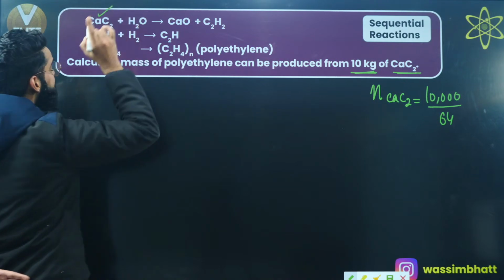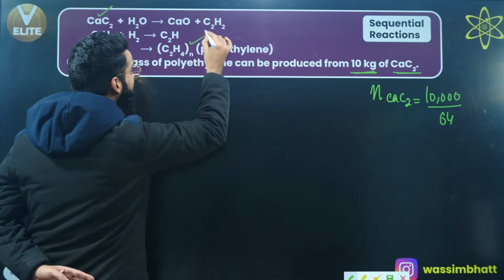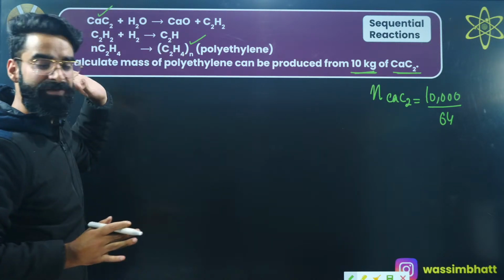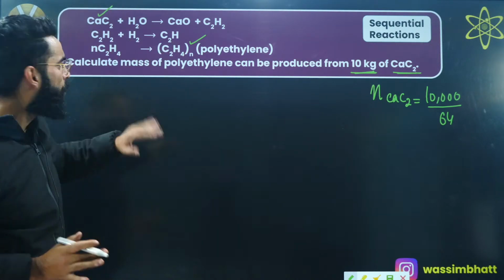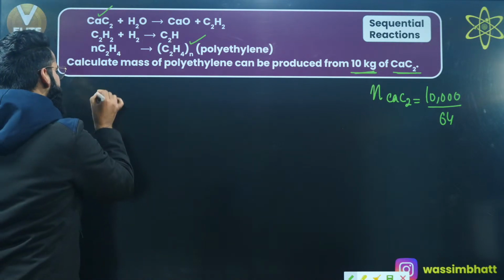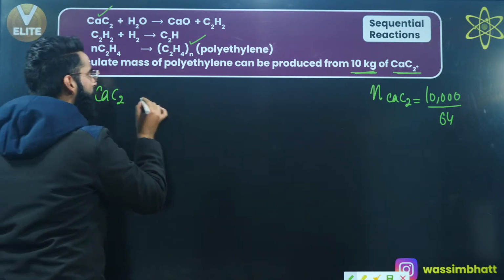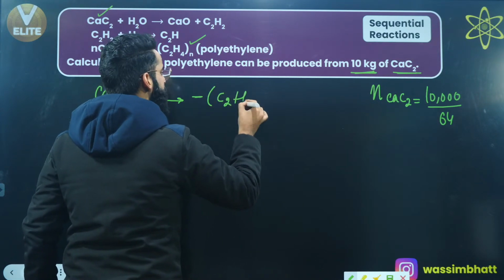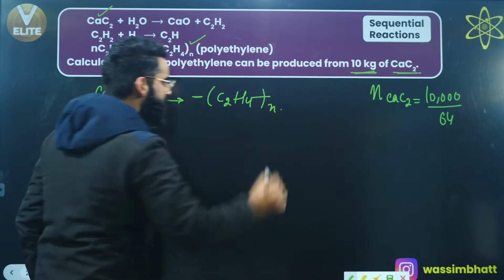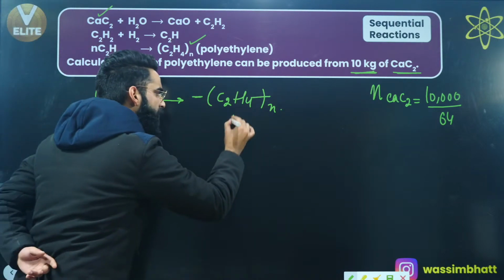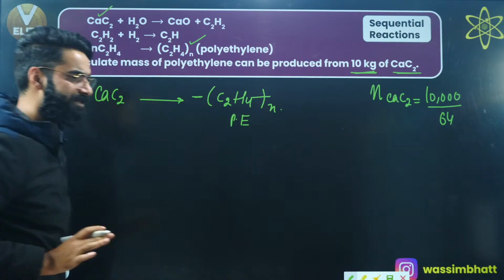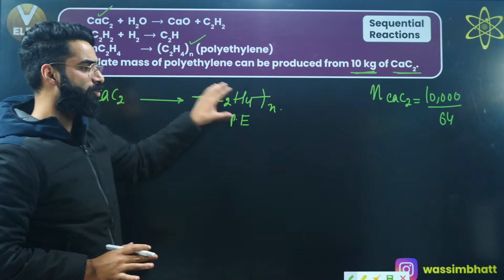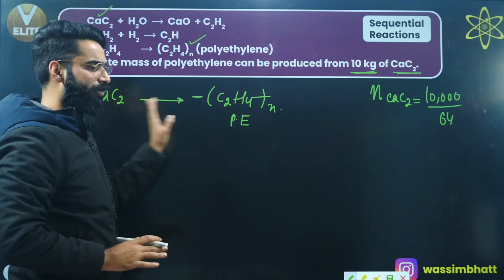Mass of calcium carbide is given to us. Mass of polyethylene we need to calculate. So out of all the things, I'll be writing only calcium carbide on one side. On the other side, I'm writing polyethylene, which is (C2H4)n. Out of all the things given to us, I just wrote the substance whose mass was given and the substance whose mass I'm supposed to calculate. I just wrote these two things.